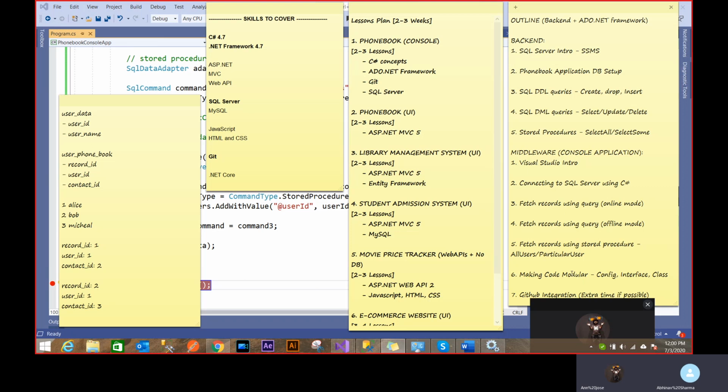Yeah. So now this is a very important part I'll be focusing on. This is how people write code.